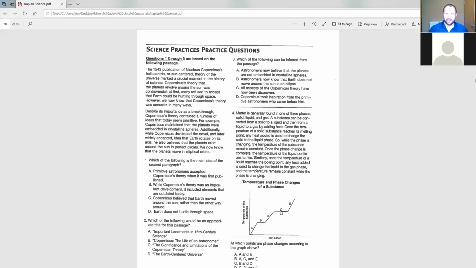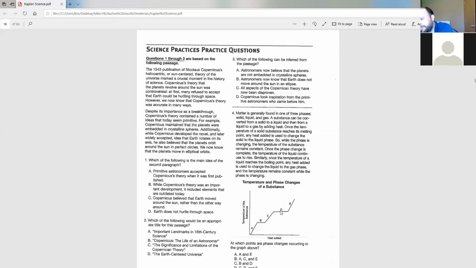All right, so I'm going to throw out C first right away. All aspects of the Copernican theory have now been disproven. That's not true, right? There are lots of aspects of the theory that have proven to be true. B, astronomers now know that Earth does not move around the sun in an ellipse.